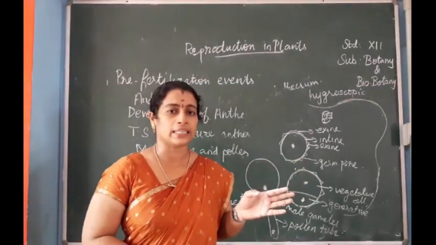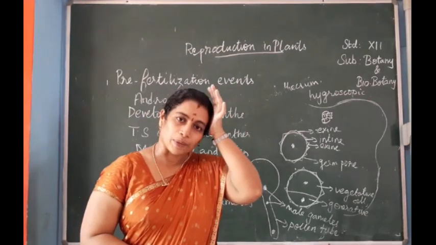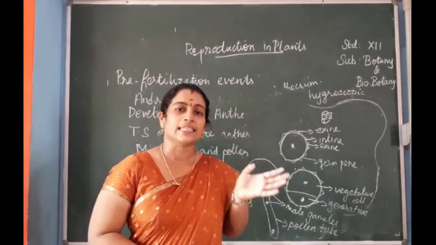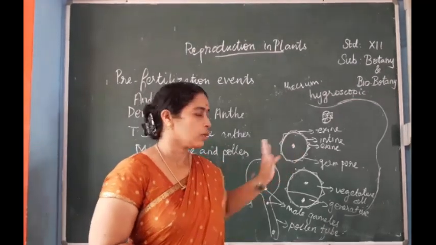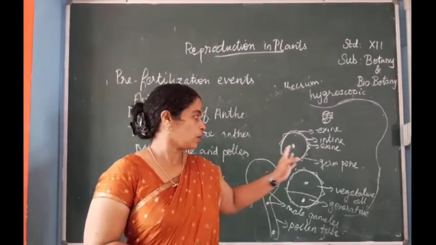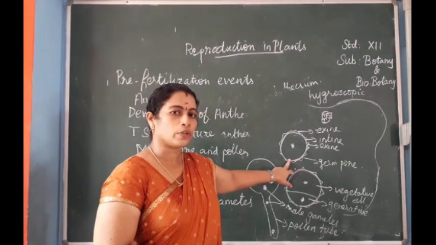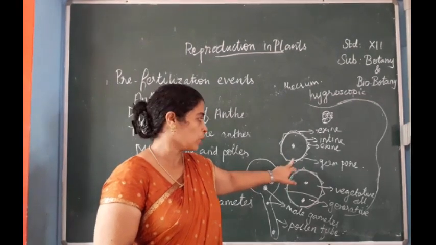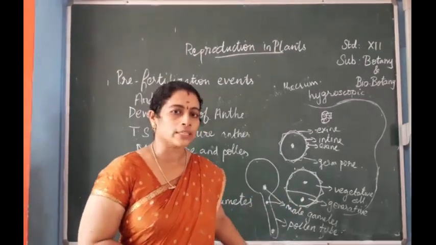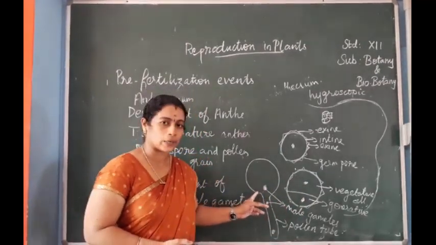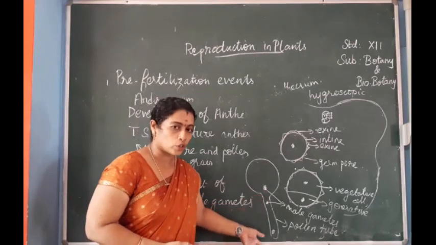The intine is smooth and it is made up of pectin, hemicellulose and cellulose. The exine is rough in nature. It will give a rough nature to the pollen grains. The intine has a small opening known as the germ pore, through which the pollen tube will be formed. Next, the germination of pollen grains. The germination of pollen grains takes place by the formation of the pollen tube.